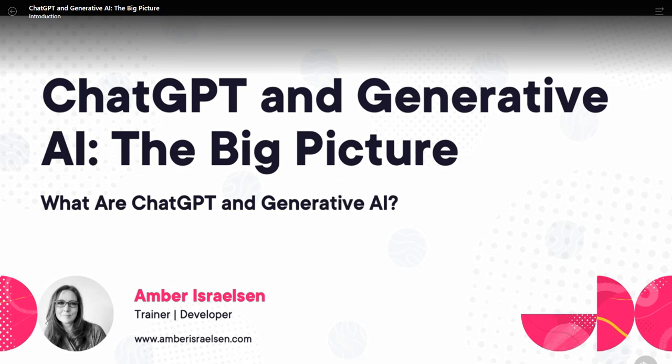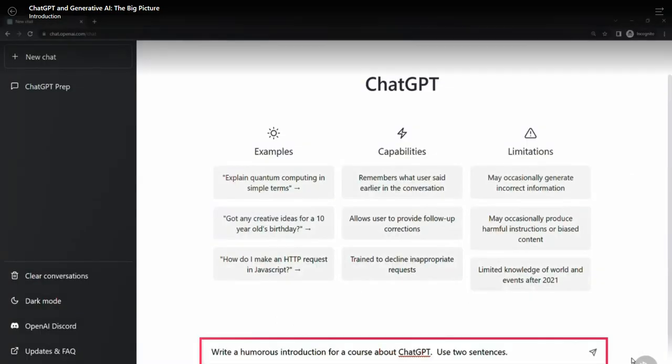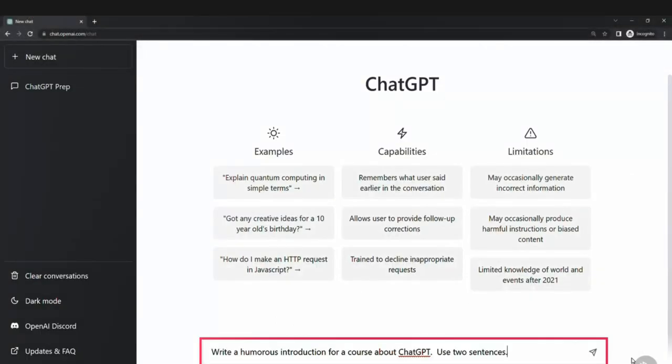Hi friends and welcome! Let's get some help from ChatGPT to kick off this course. We'll say, write a humorous introduction for a course about ChatGPT. Use 2 sentences.